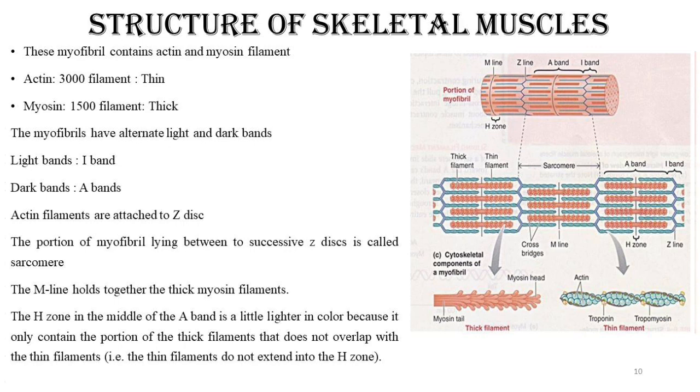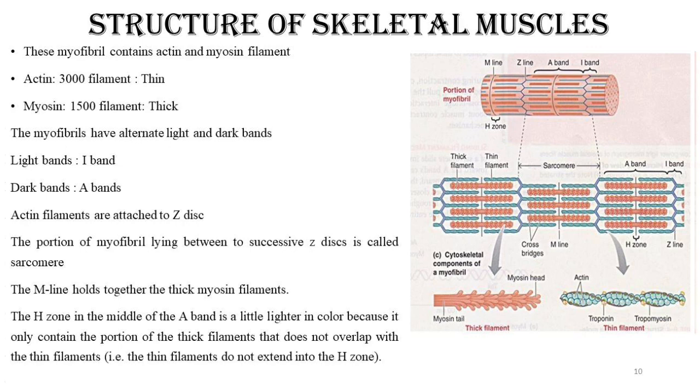So what is this myosin and actin made up of? The figures are also given there. But with the help of other figures, we will try to understand clearly about the actin and myosin filament. Up to this, I must say that you might have understood what the myofibril is made up of. With the help of this slide, we try to understand the myofibril. What we said, the myofibril is made up of the actin and myosin filament. अब ये actin जो है, these are the thin filament. Myosin जो है, these are the thick filament.